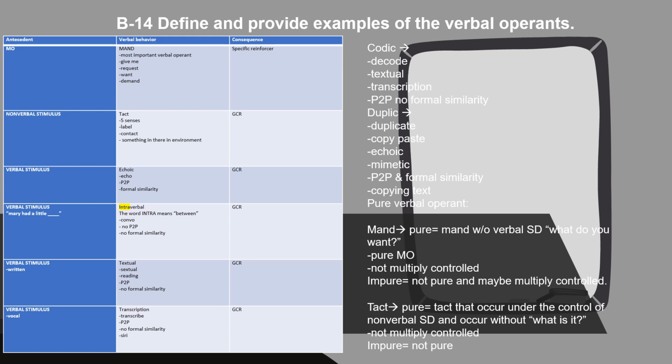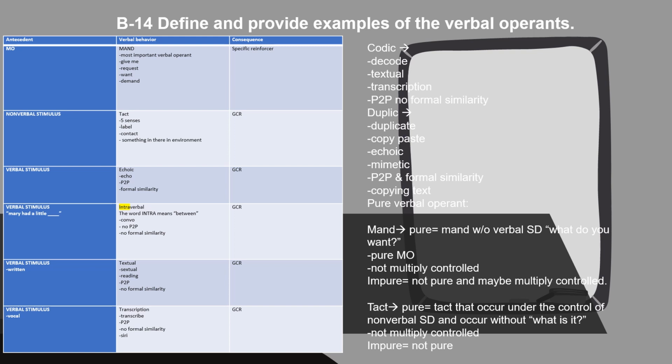Next we have echoic. Echoic's antecedent would be a verbal stimulus. And this is when we're repeating, basically. We're doing an echo. It has point-to-point correspondence, and it also has formal similarity. And the consequence for this is also a GCR.